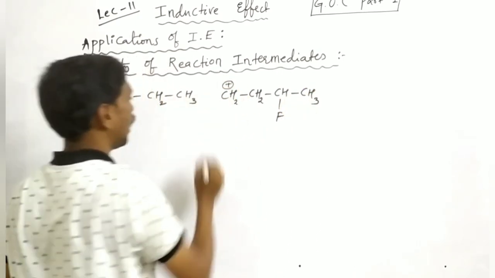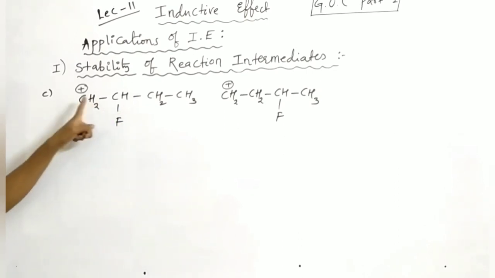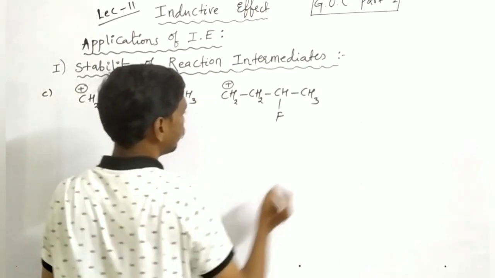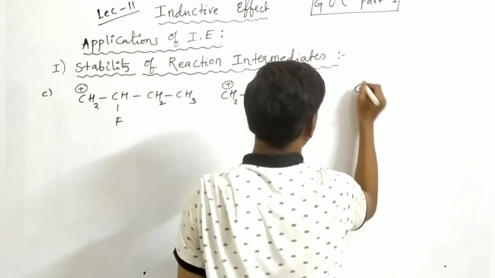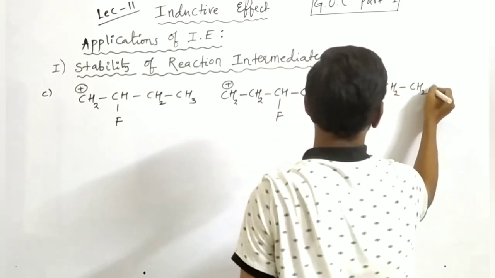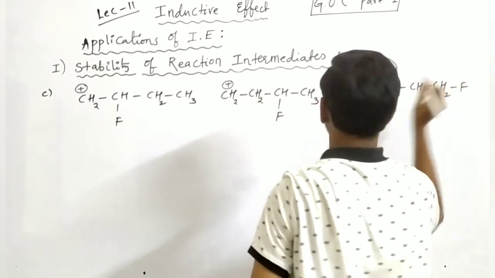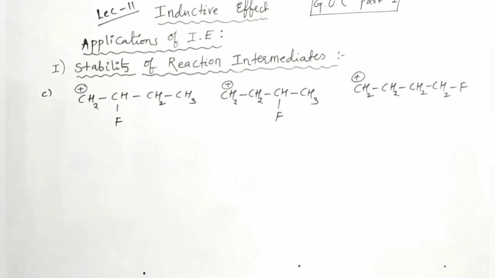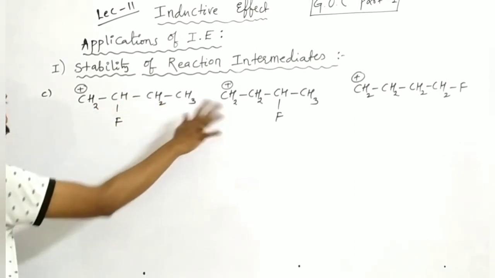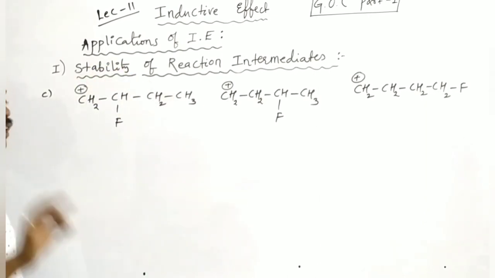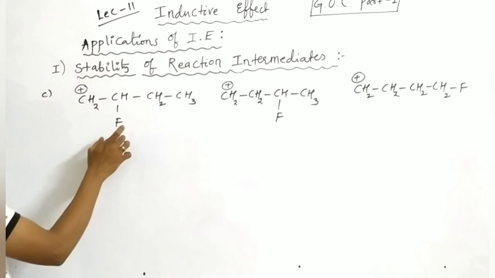Here this is the carbocation. In the first one, the fluorine is present at this carbon, in the second one at the next carbon, and again in the third one, CH2CH2CH2CH2F. Just observe that in these three examples, the number of carbons in the chain is the same, the position of the positive charge also changed, but the difference is in the position of these groups.